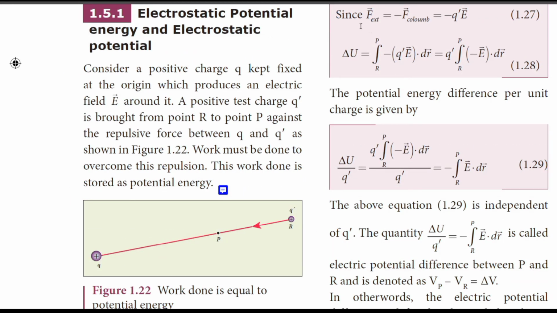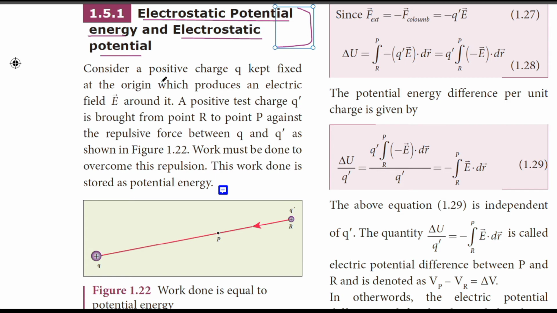Okay, electrostatic potential energy and electrostatic potential. Please keep in mind these two terms. They are correlated, but they are different from each other. There is a misconception among students that they are the same because electrostatic potential is common to both. Please keep in mind they are different. How is it different?